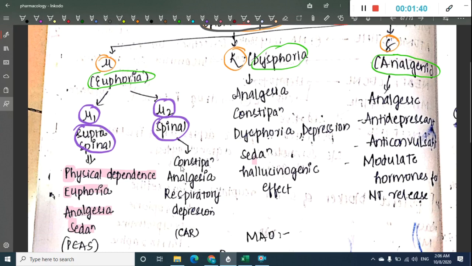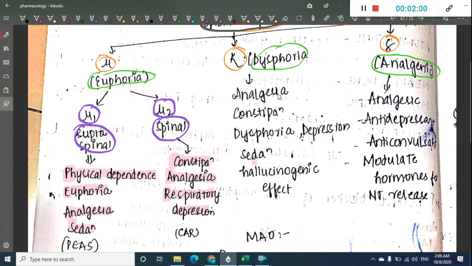Then mu2 or spinal receptors are remembered as CAR: C for constipation, A for analgesia, R for respiratory depression.